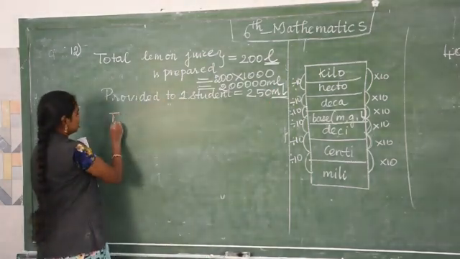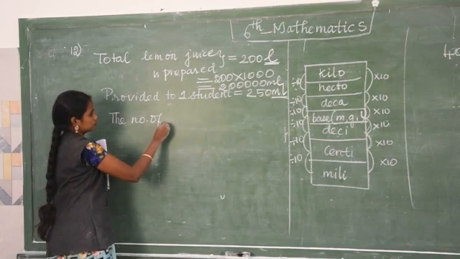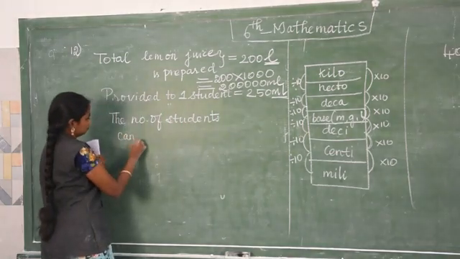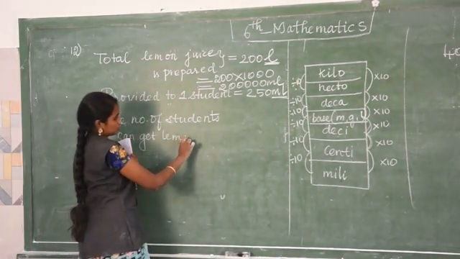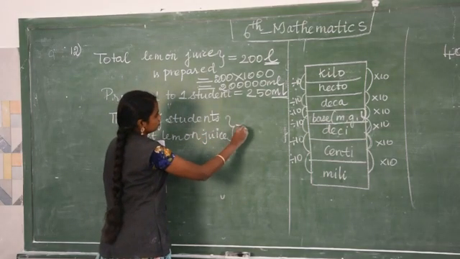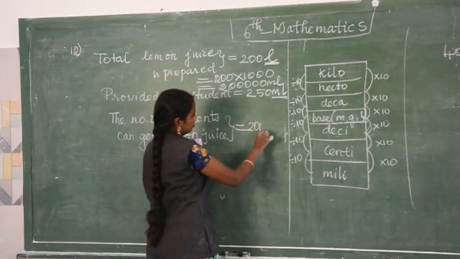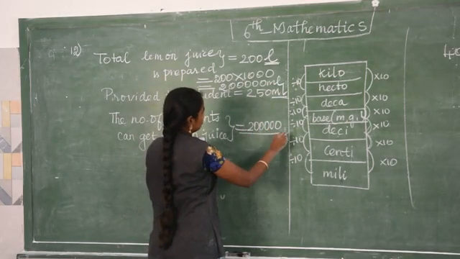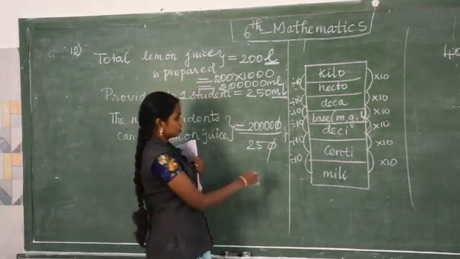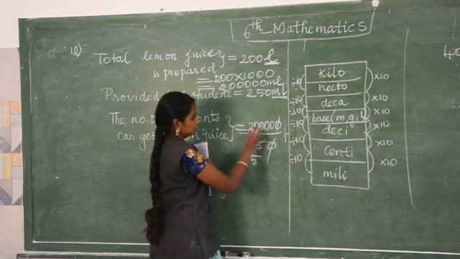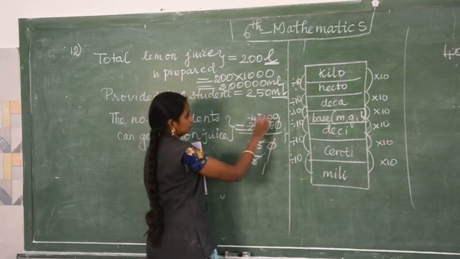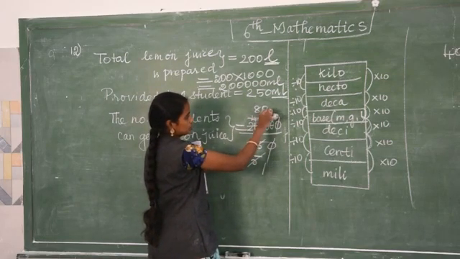So the number of students can get lemon juice, 2 lakh divided by 250. 0, 0, cancel, then 5 table, 5 4s are 20, 5 8s are 40, then 0, 0.